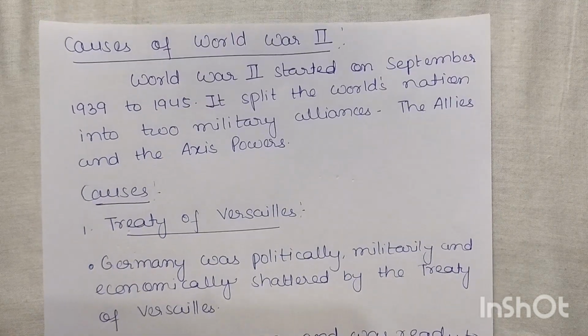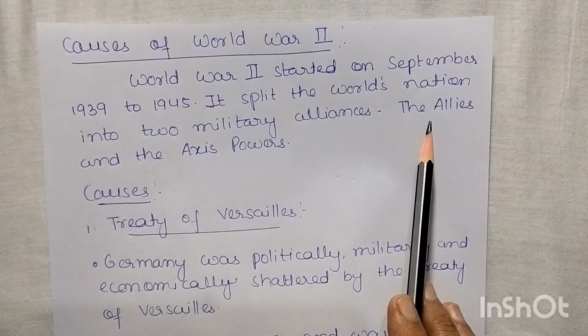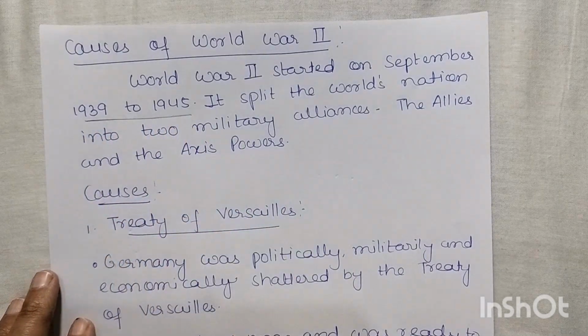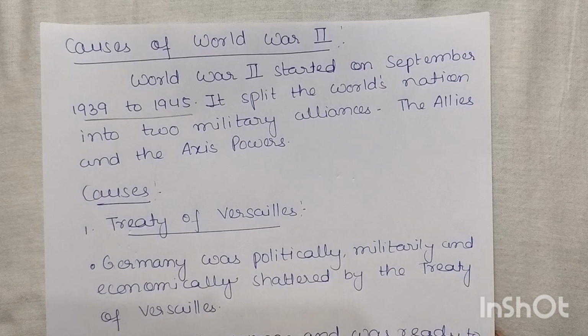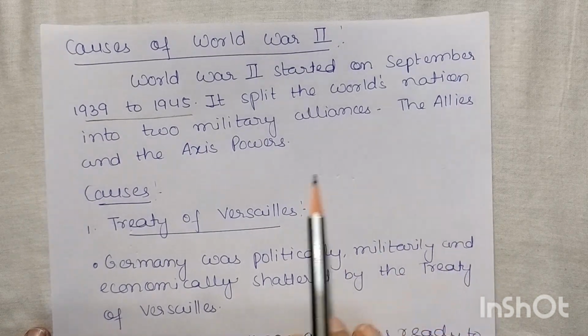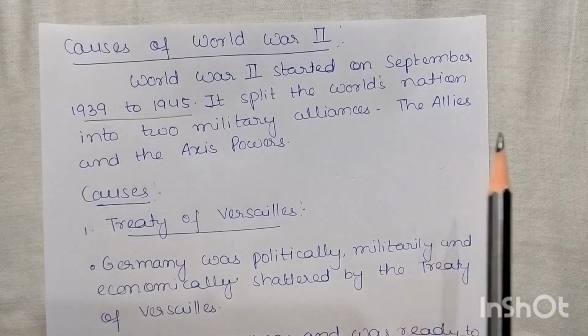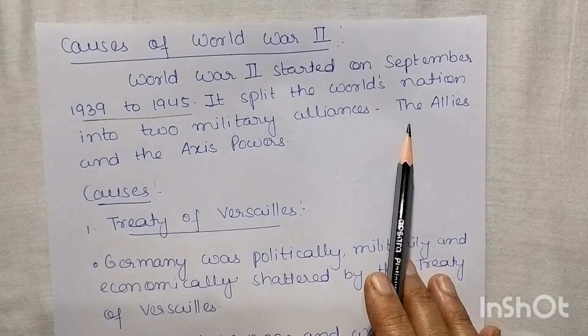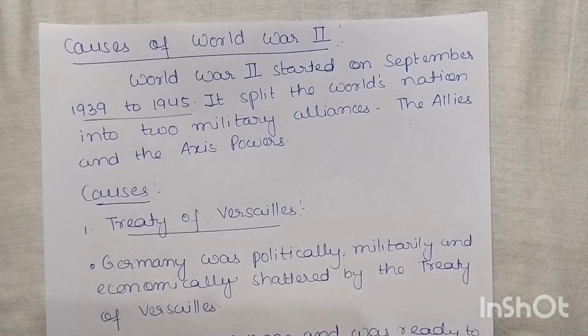So World War II started in September 1939 and lasted until 1945. It split the world's nations into two military alliances, the Allies and the Axis powers. In the First World War also we saw two groups, the Triple Alliance and the Triple Entente. Here also the countries have been divided into two groups, like Team A and Team B: Team A, the Allies, and Team B, the Axis powers.